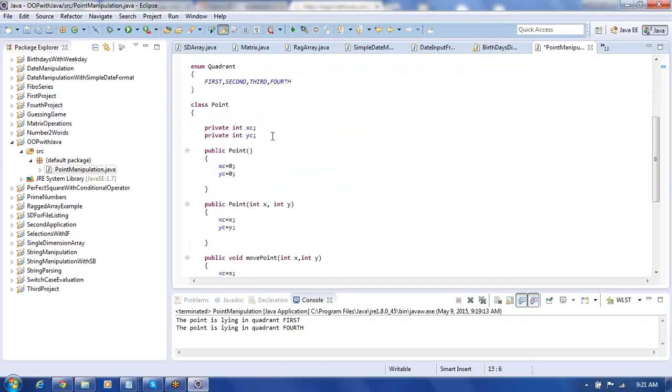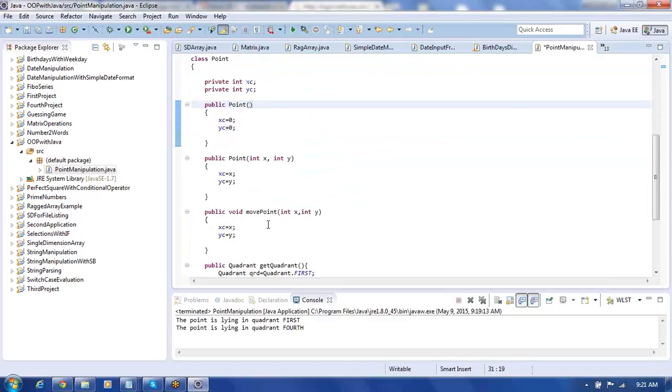Or if you want to modify xc and yc, right now you have move point, with that only you should do it. So 2 parameters you have to pass, but you want to change only xc. In that case, you don't have any provision. So you need to write those methods also with the help of the set and get. Using set and get, you have to do.